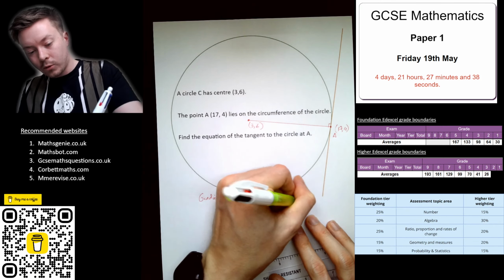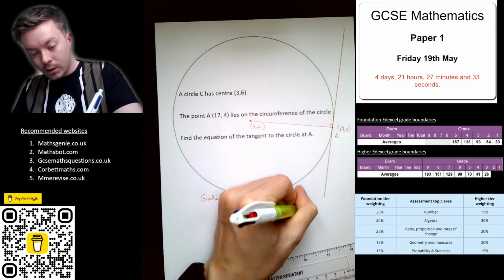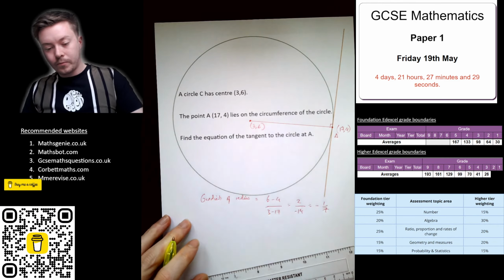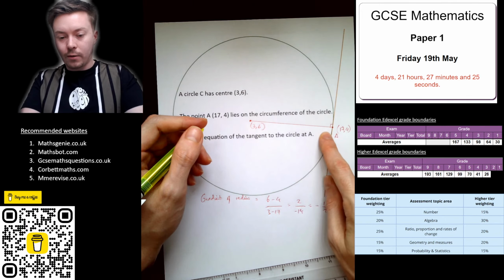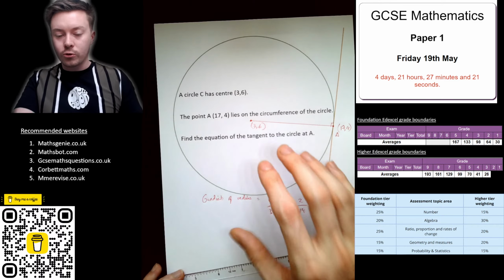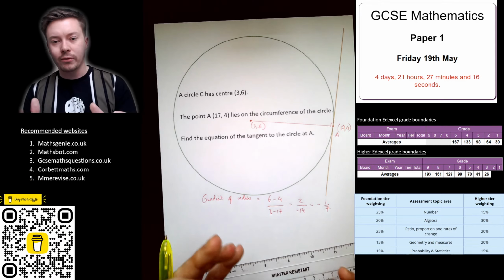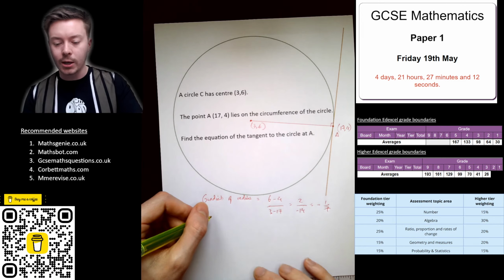That gets me 6 take 4 is 2, 3 take 17 is going to be negative 14, so I end up with negative 1 over 7. Okay, so that's the gradient of the radius. It is going down very slightly, so negative 1 over 7. I think I drew this on some graphing software, GeoGebra it's called, which is really good if you do want to investigate any kind of graphs.